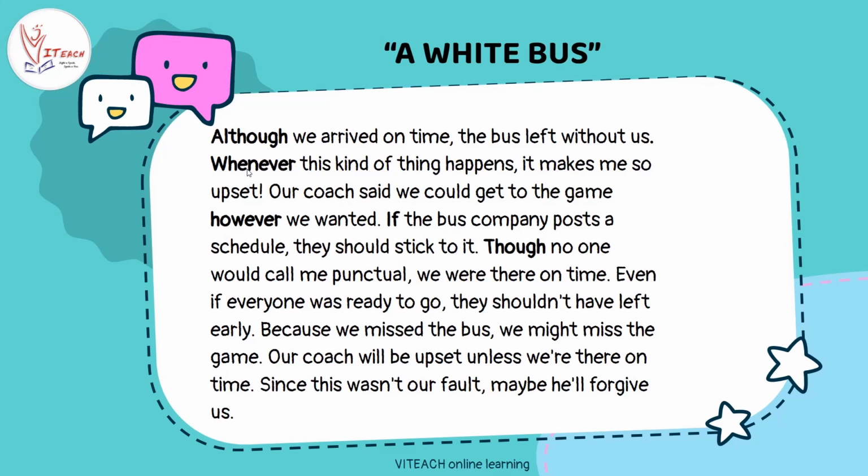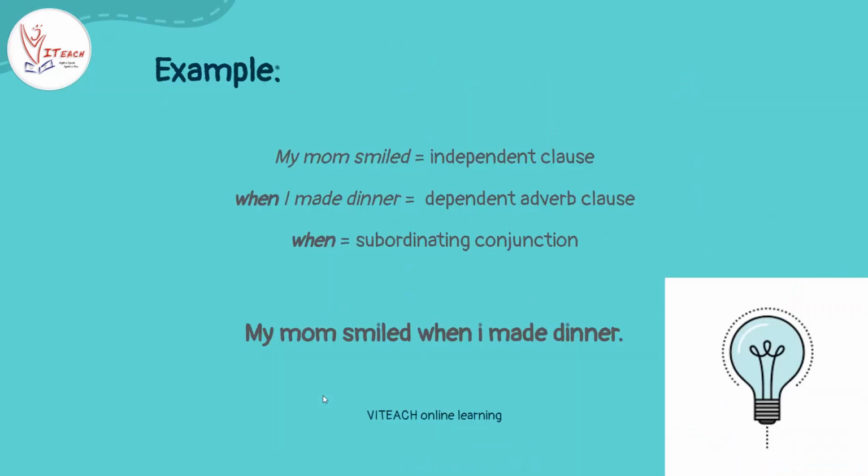Even if everyone was ready to go, they shouldn't have left early. Here also we can see even if is the subordinating conjunction. Because we missed the bus, we might miss the game. Here, because. Our coach will be upset unless we are there on time. So here, unless. Since this wasn't our fault, maybe he'll forgive us. Since.